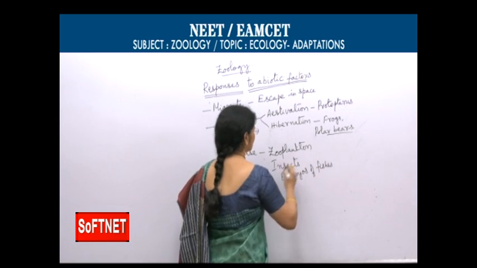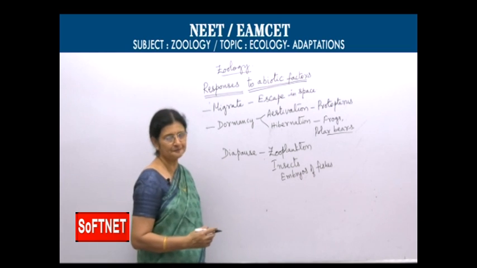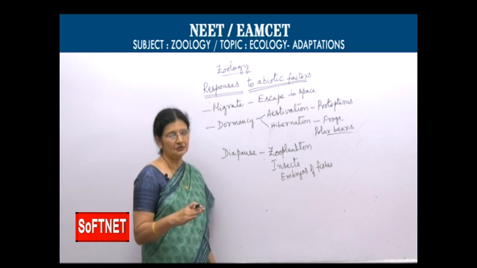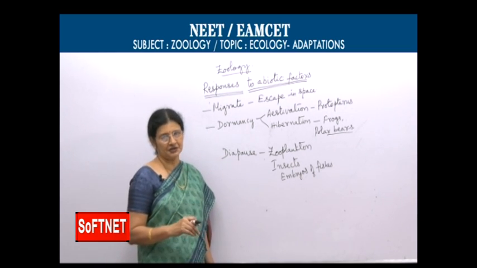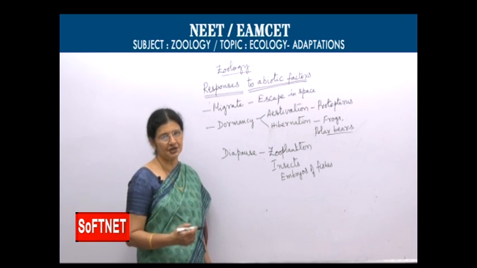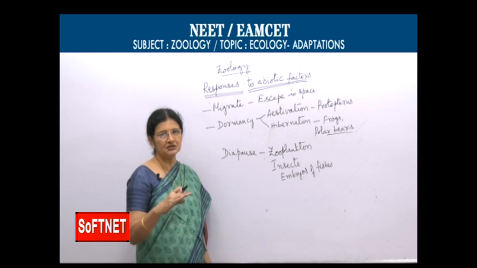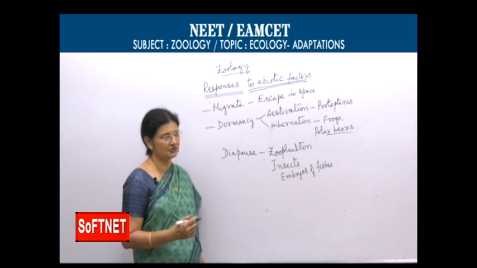Metamorphosis is delayed, breeding is delayed. So temporarily they suspend their activities during unfavorable conditions, so that they conserve their energies and can withstand that period, and again during favorable conditions they continue their life cycle.